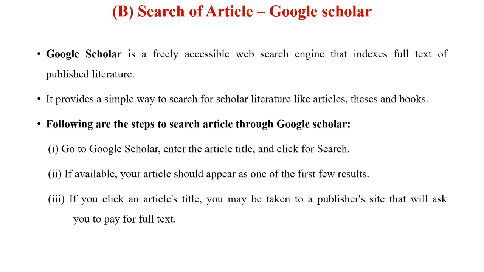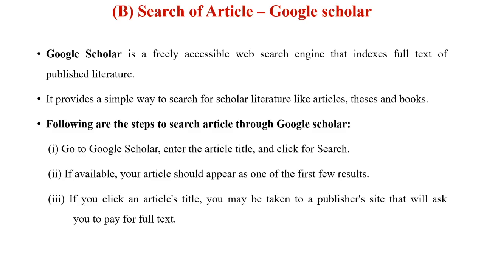And what are the different steps to search for an article on Google Scholar? See, there are three important steps. First step is to go to Google Scholar, enter the article title and click search. Second step, after clicking search, if the article is available, it should appear in one of the first few results.